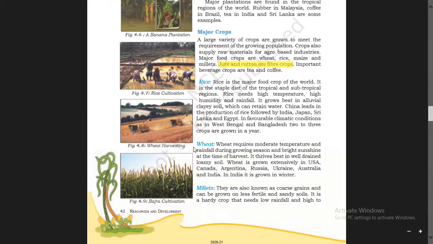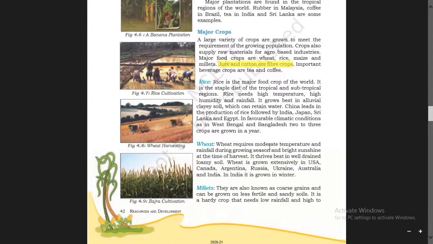But in class 10 you will again get the cultivation of rice. It will be elaborated in a broader way. You will learn there, but as of now you have to know what is required for growing rice. The geographical factors required for growing rice, you must know this.